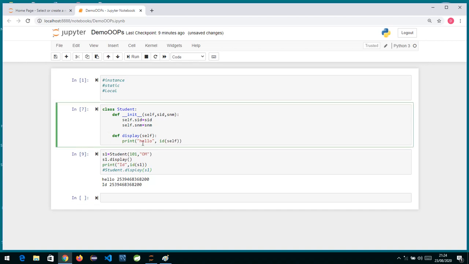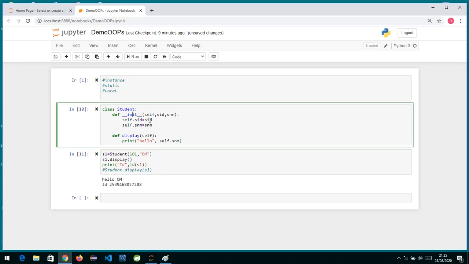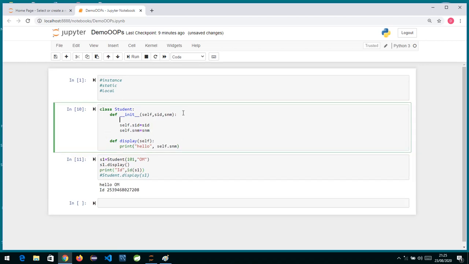Now if I say display, in display I have not displayed anything. So what we can do is, instead of writing just hello, I can write self dot SName, the student name. Again I'll run this and again I'll run this. You can see it prints hello Om. So this is my init method which gets called whenever you create an object. If I just print in init, you can see the init method is invoked implicitly by the Python interpreter to initialize your object.